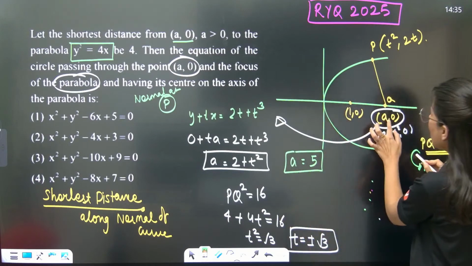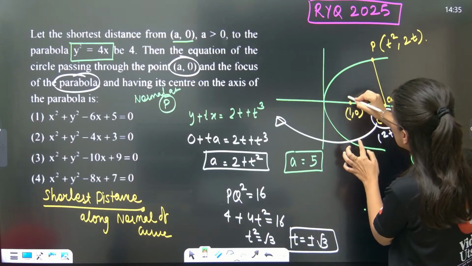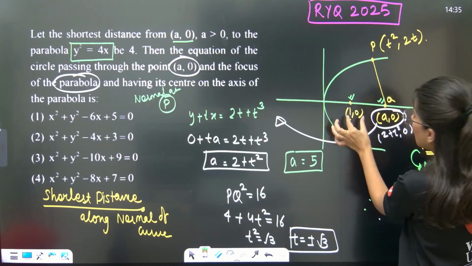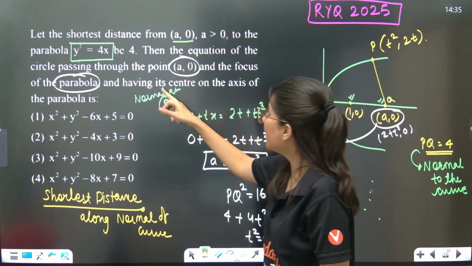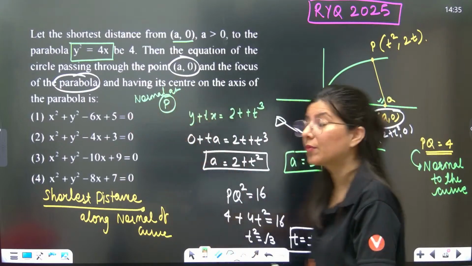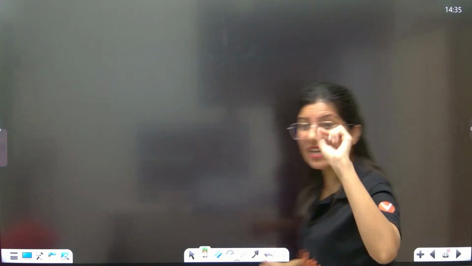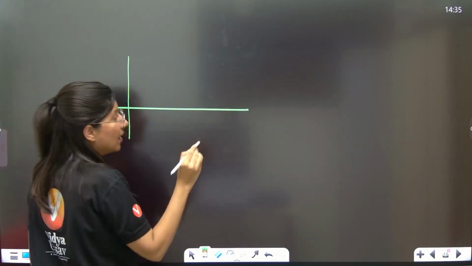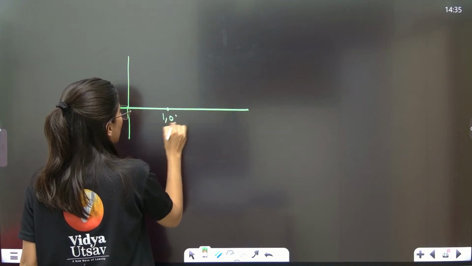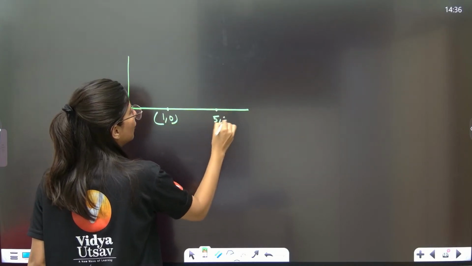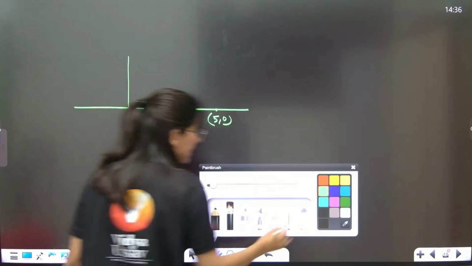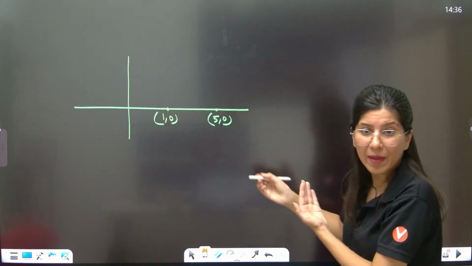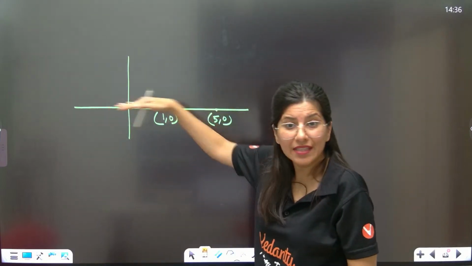So (5, 0). So a circle which is passing through this point and this point, having its center on the axis of the parabola. Now understand the last half of the question: a circle passing through the focus which is (1, 0) and (a, 0) which is (5, 0), having center on the axis of the parabola. So center is lying on this only.